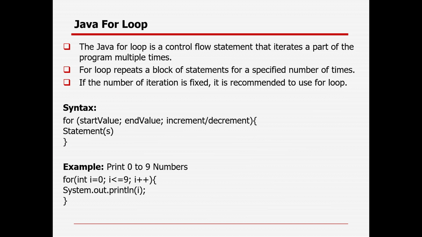So what is a for loop? In case the number of iterations is already fixed, you can go with the for loop. Suppose you already know that you need to iterate 10 times or 20 times, at least approximately, then you can go with the for loop. For the while loop and do while loop, in case you do not know the number of iterations, you can go with the while and do while loops.